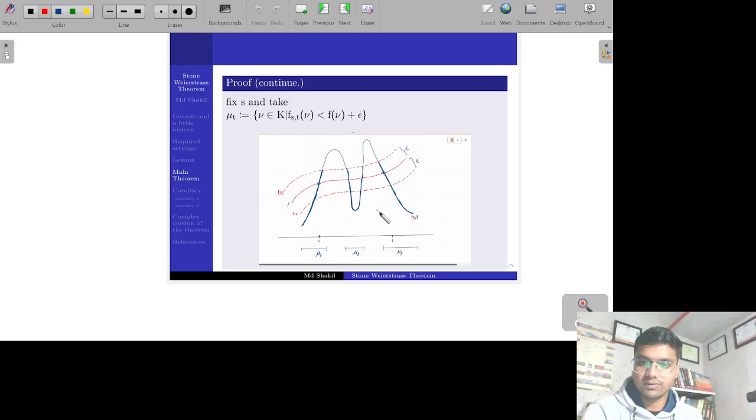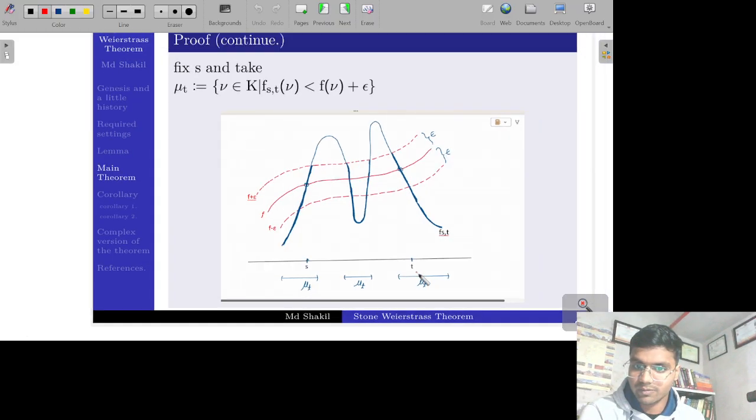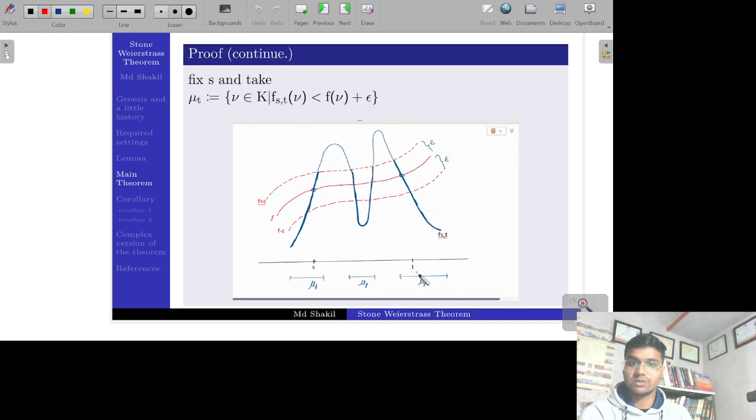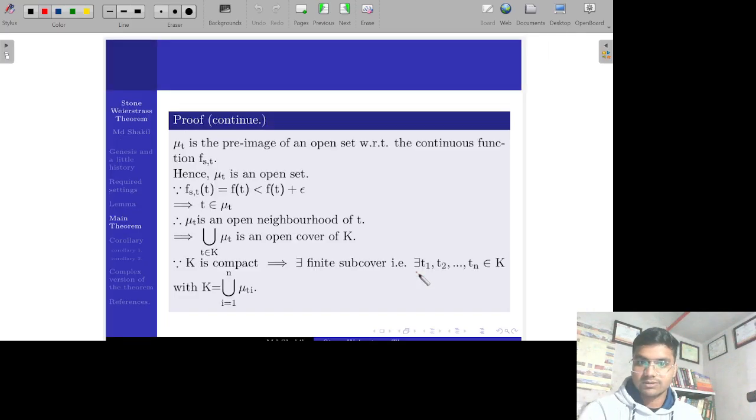You can visualize here also that mu_t is nothing but the union of these small open intervals, which is open in the R2 case. In the general case, mu_t is the pre-image of an open set under the continuous function f_st, and we know that if f is a continuous function, then the pre-image of an open set is open, as the characterization of continuous functions, as we have seen in the first lecture.